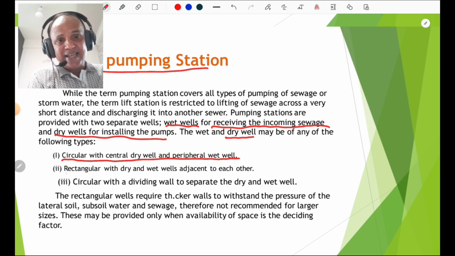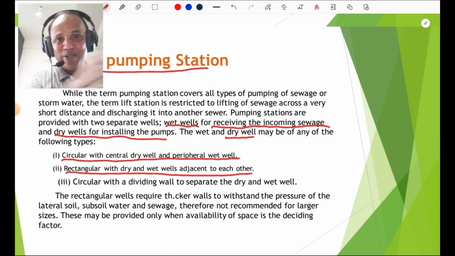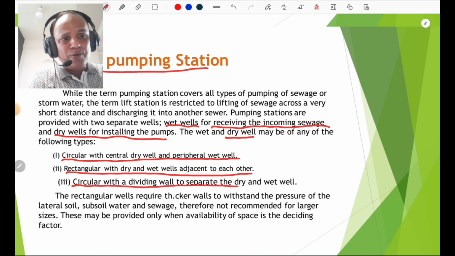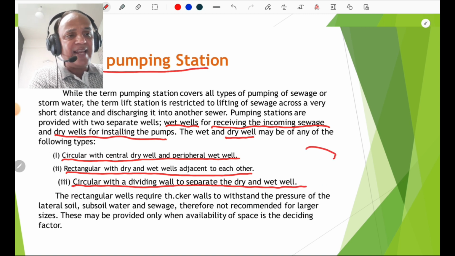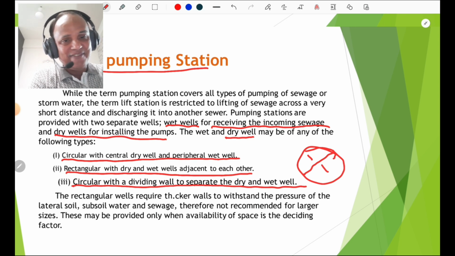pumped. Then rectangular with dry and wet well adjacent to each other, meaning the shape is rectangular and there are two adjacent wells, one is the dry and another is the wet well. And the third one, which is popular, is circular with a dividing wall to separate the dry well and wet well. This is circular, and the dry well is different, the wet well is different.